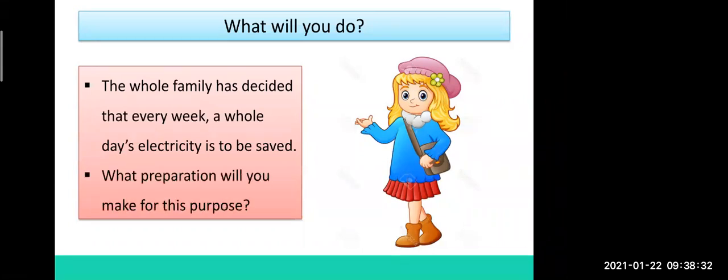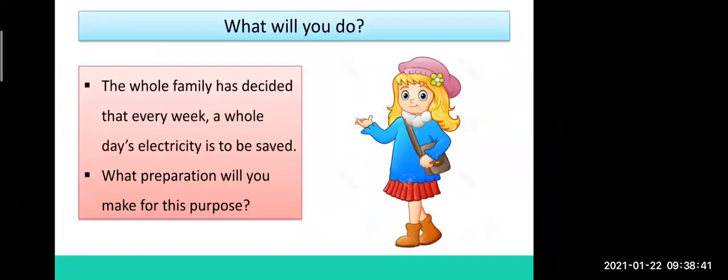Now read the second question. What preparation will you make for the purpose? For example, your family has decided that every week one day we will not use electricity. If you decide that on Thursday, or on Sunday when we are all at home, we are not going to use electricity the full day, what preparation will you do for that? What will you do?